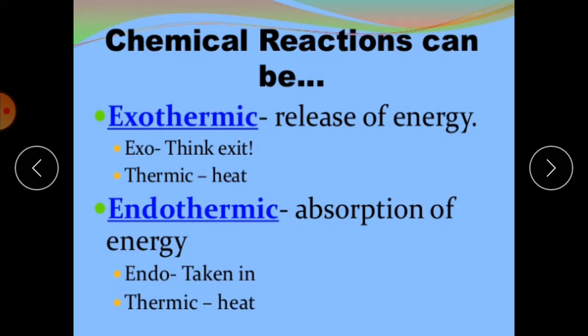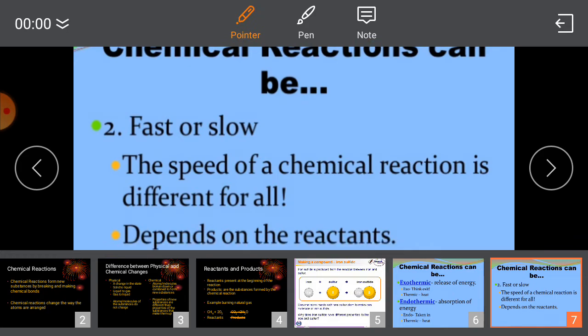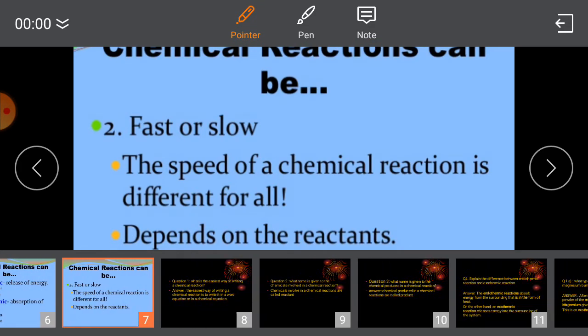Okay, to understand these reactions easily, the main point is that when you see the temperature increase, this is an exothermic reaction, and when the temperature goes down, this will be an endothermic reaction. And this reaction may be slow or fast.